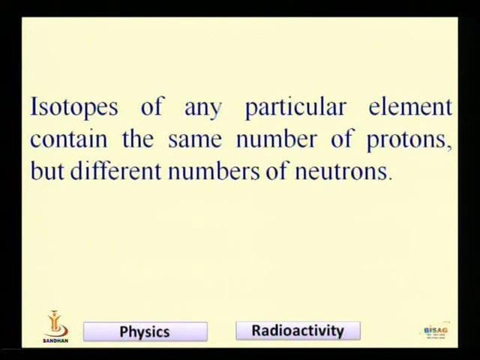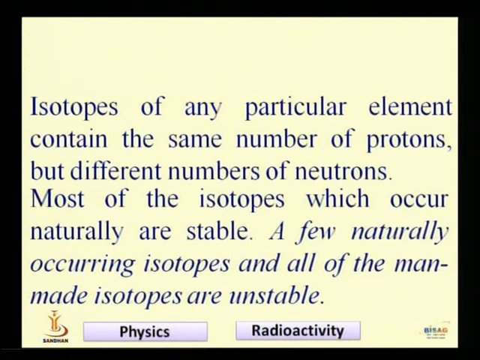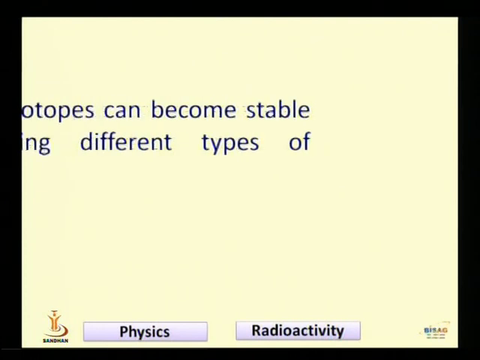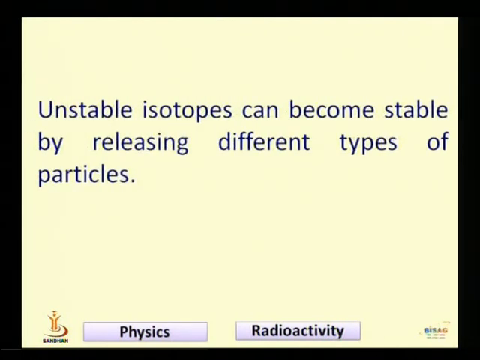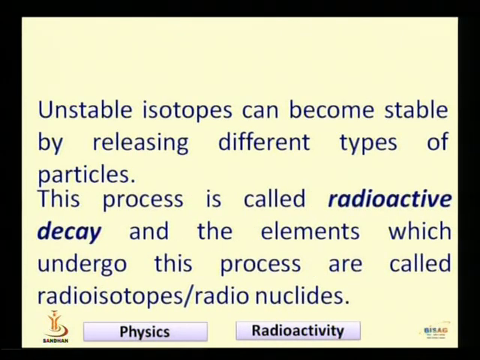This is the conclusion of the slides. Now, most of the isotopes are stable, friends, but not all isotopes are stable. A few isotopes, which are natural or man-made, are unstable. To get stability, they have to decay and emit different kinds of particles. To get stability, they emit various kinds of rays, which are called alpha, beta and gamma rays. This process is called radioactive decay, and the elements which undergo this process are called radioisotopes.